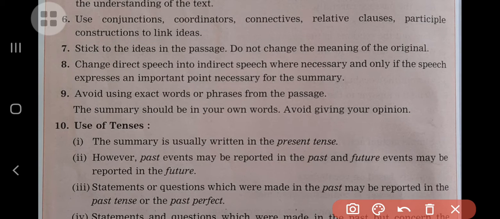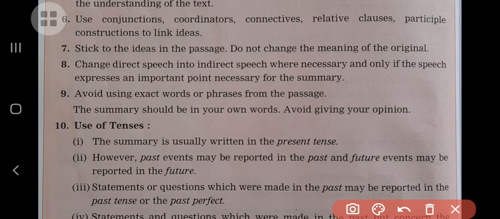These are some of the things you have to use while attempting the question based on summary writing, to link the ideas given in the passage.